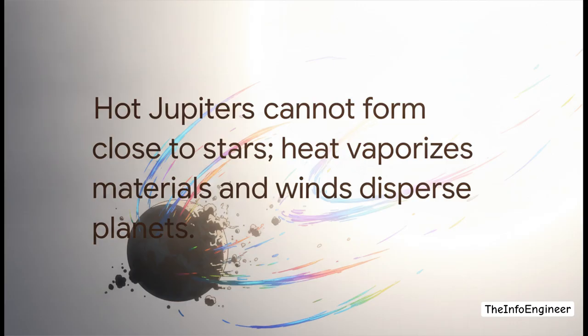The scorching heat would instantly vaporize the ice and dust you need to build the planet's core, right? And the violent stellar winds from the young star would just blow away all the gas before a planet could even take shape. So finding a hot Jupiter was a total, critical failure of the nebular hypothesis.